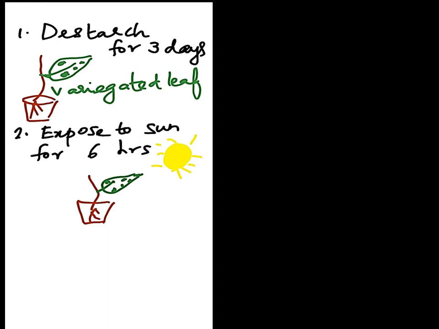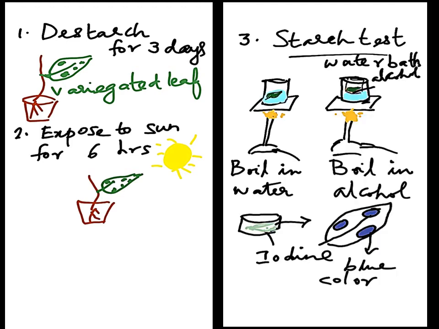So the first step is to de-starch the variegated leaf plant for 3 days and then expose the plant to sunlight for 6 hours. Then do the starch test. First you have to boil the leaf in water, then boil the leaf in alcohol in this manner. First you boil the water, and into that you immerse the beaker containing alcohol and the leaf. So with the help of the heat of the water, the leaf will start to get boiled in the alcohol.